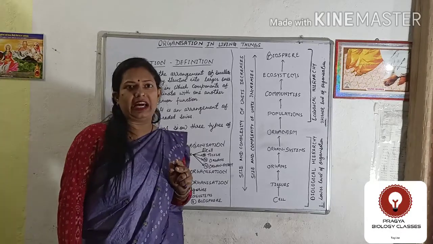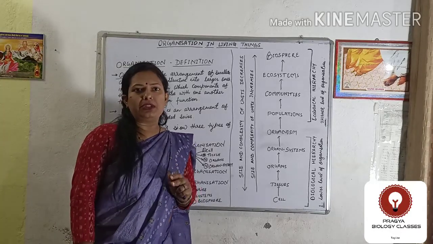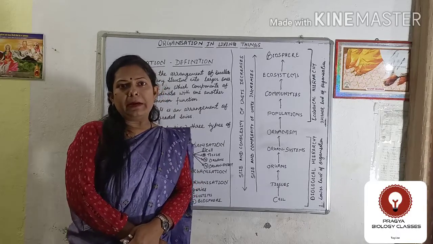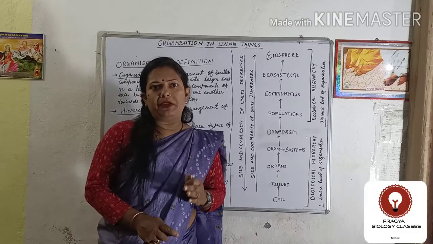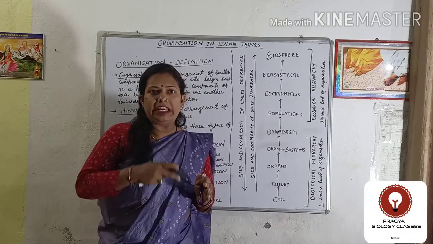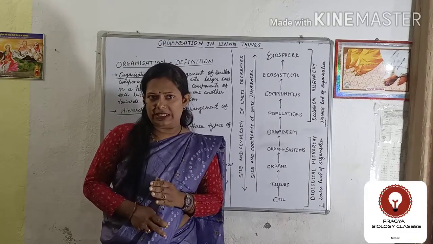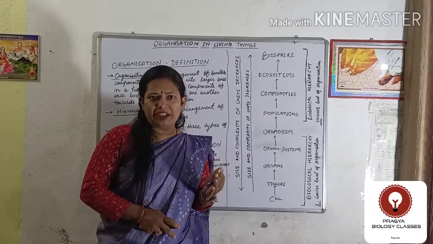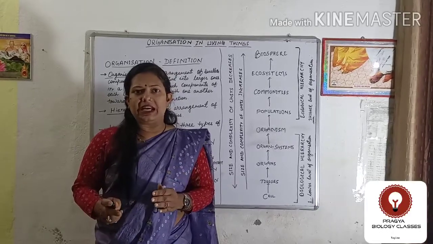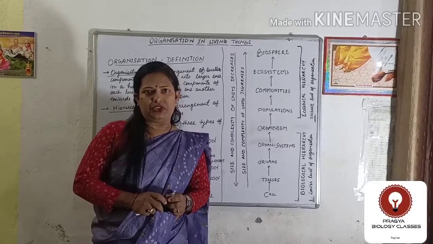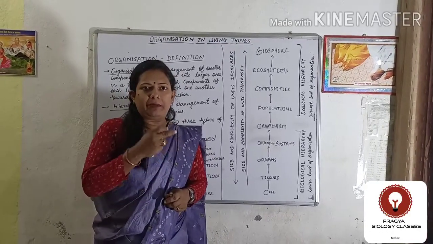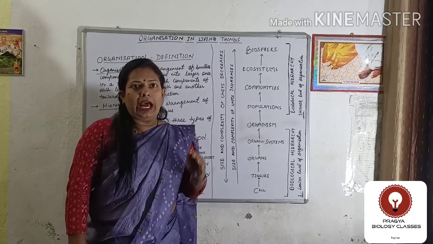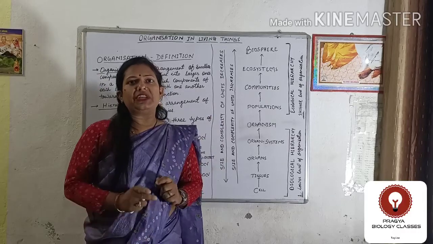In the second class, I will discuss tissue, and as we all know, tissue is a very lengthy part of this chapter, so tissue will be divided into two different classes. In the first class of tissue, we will study plant tissue, and in the second class we will study animal tissue. So this chapter will take three complete classes, and now I will discuss organization in living